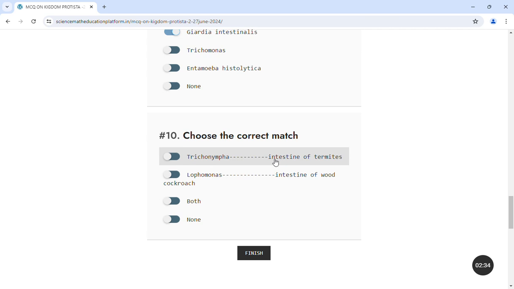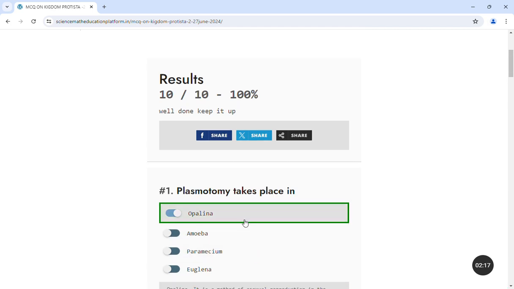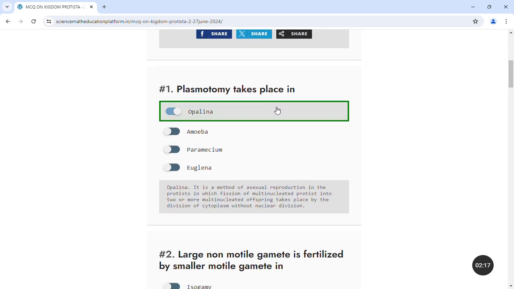Trichonympha lives in the intestine of termites. Lophomonas lives in the intestine of wood cockroach. So these two are correct. These are protistan protozoans. So next is, click the finish button. Your answer is above, that is 10 by 10, 100%. And let's now discuss the questions one by one.